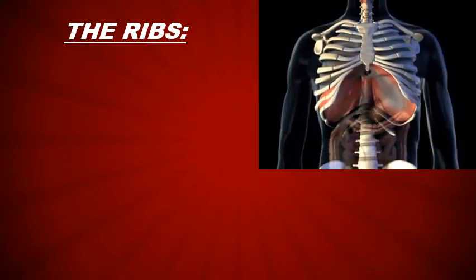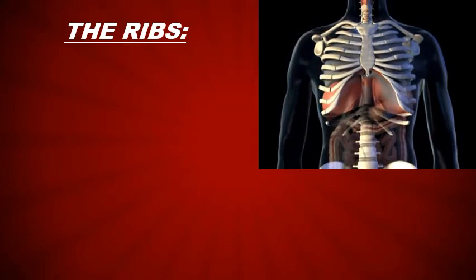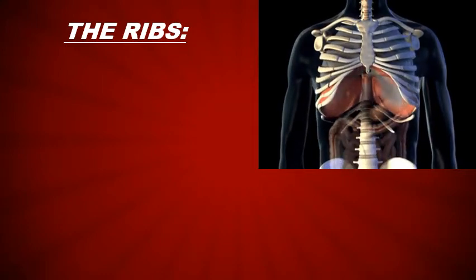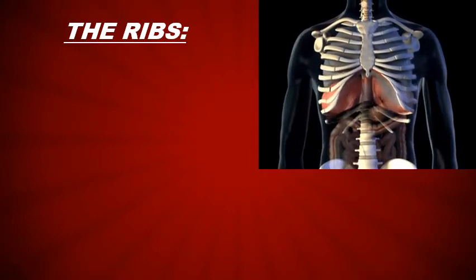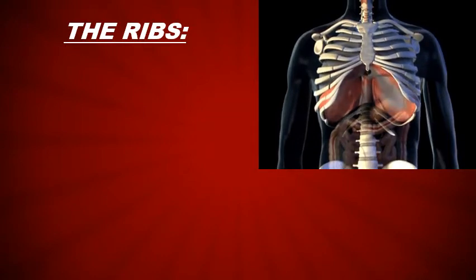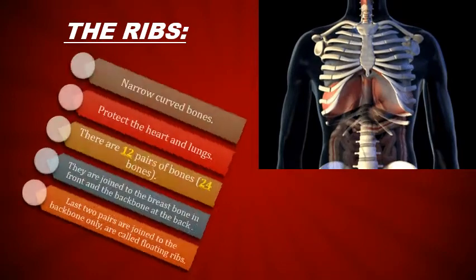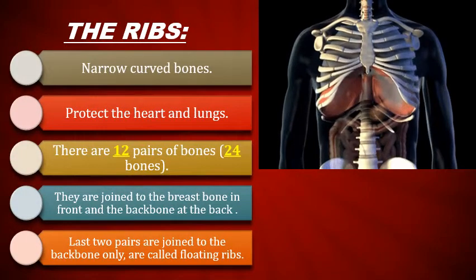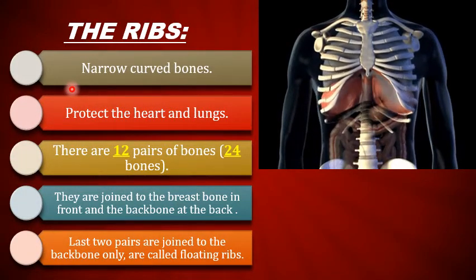So let's start the third main part of the human skeleton, and that is the ribs. So this is how they look. As you can observe here, the ribs are protecting the soft inner organs like the lungs and heart. So the points are here. Let's discuss them one by one.